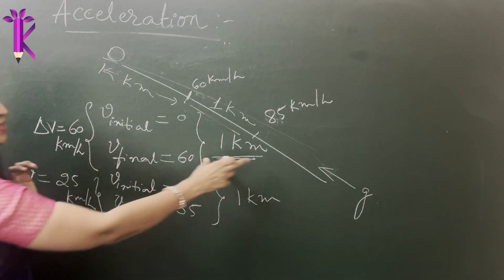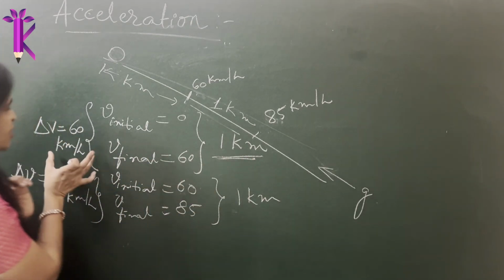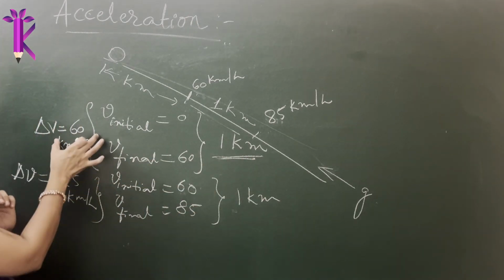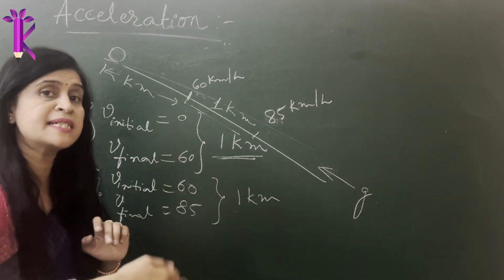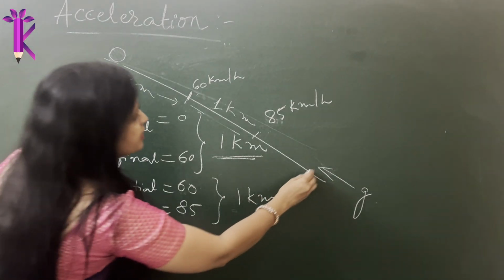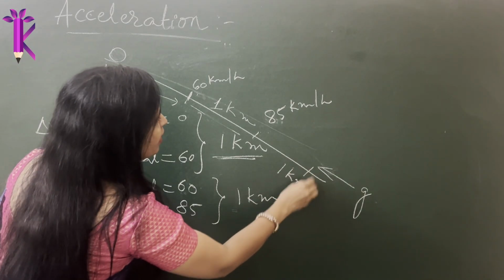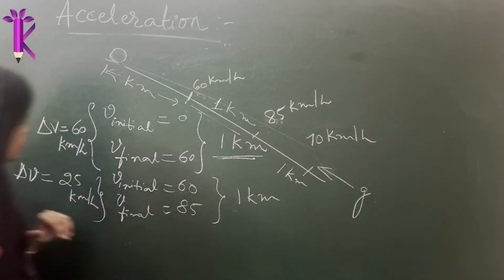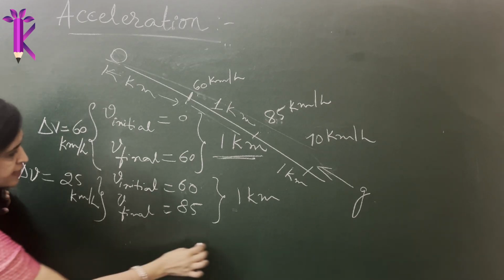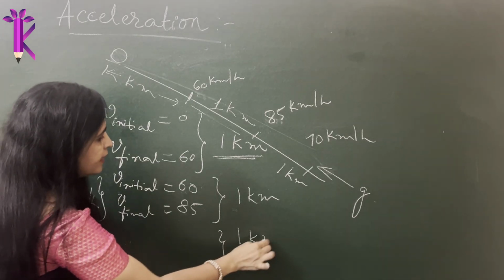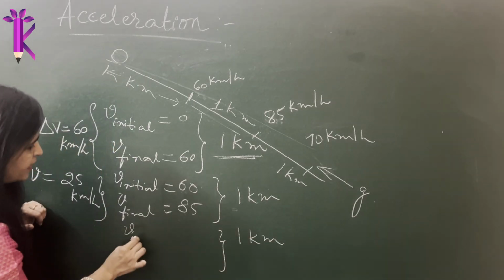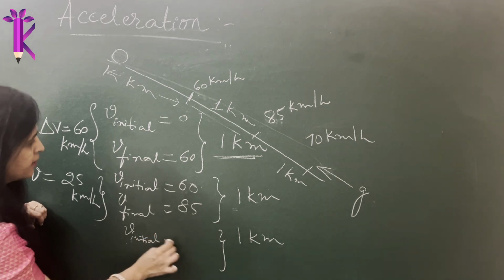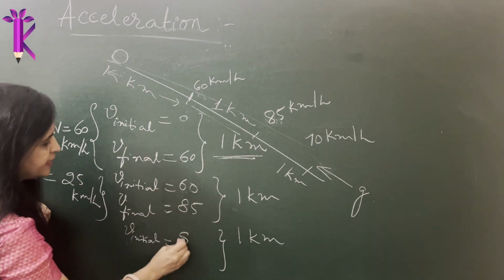So you saw that for the same distance, the change in speed was not constant, it was becoming smaller and smaller. For the next 1 kilometer, he saw that the speed was only 70 kilometer per hour. So V initial in this case was 85.